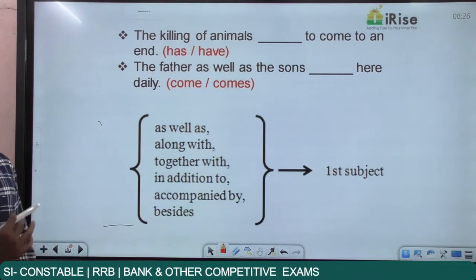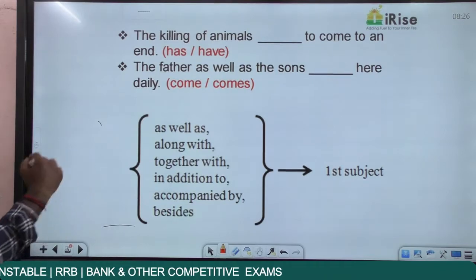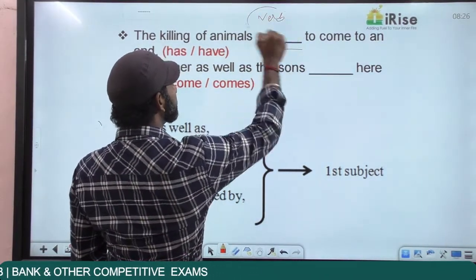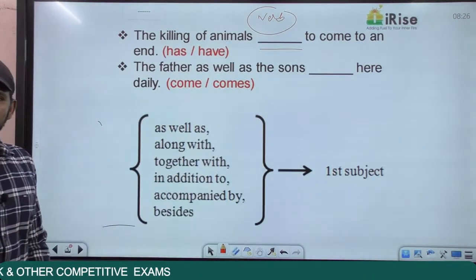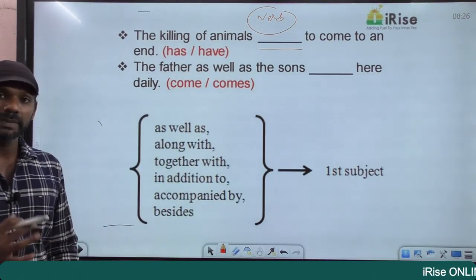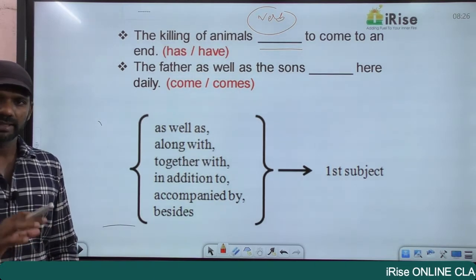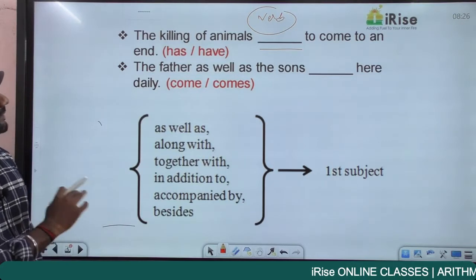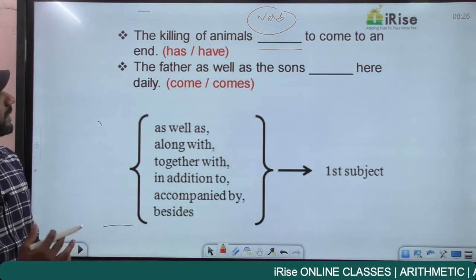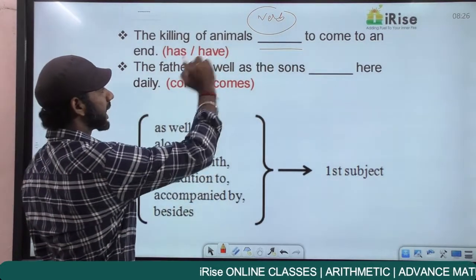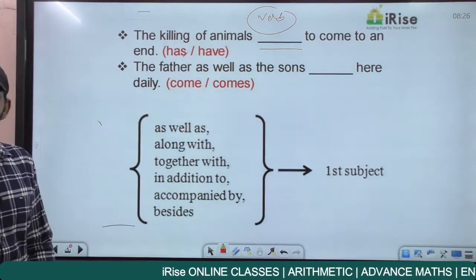The options are has, have. Now this blank must be filled with a verb. To insert the verb in a sentence, first we must know the subject, because the verb depends on the subject in the sentence. And subjects can only be nouns or pronouns, undoubtedly. The killing of animals dash come to an end. Now my question is, before the blank, how many nouns are there?